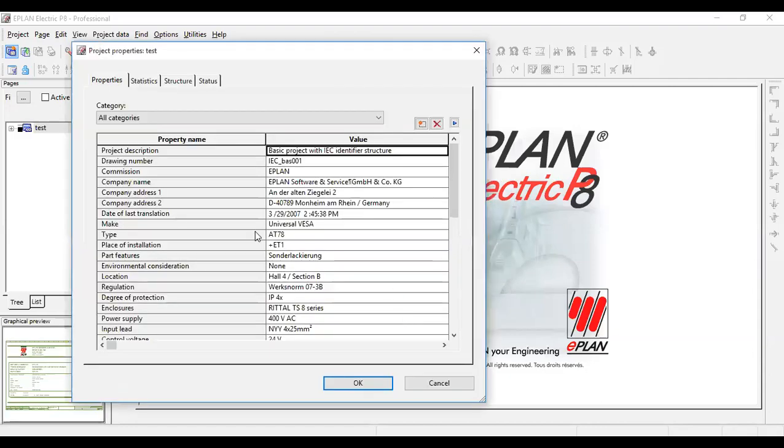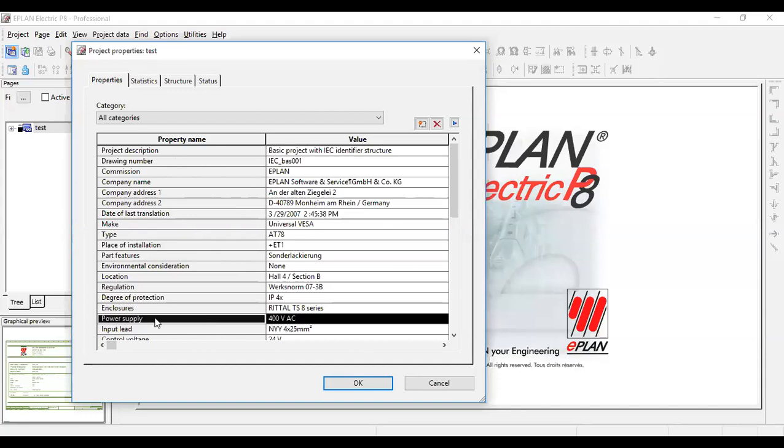Okay, so this window pops up whenever we create a new project. It is the project property, and it is a one-time activity, or we can customize the project property as well. If you are familiar with any CAD software or any drawing, obviously there are various important fields set by the manufacturer in their plot or drawing, like creator name, description, project name, company description. Depending on our company requirement, we can create these properties and update them. It is very easy in ePlan. It is very customizable. I will show an example.